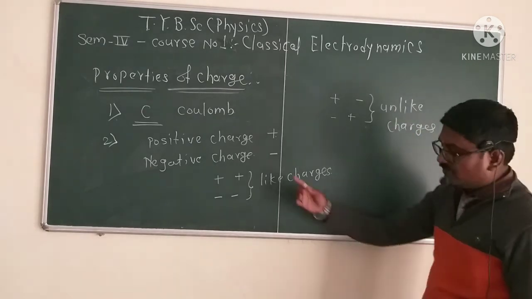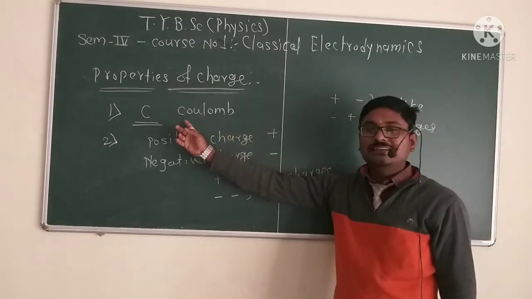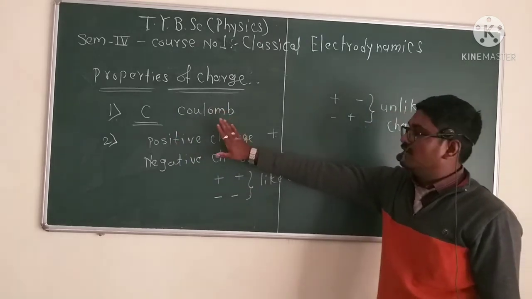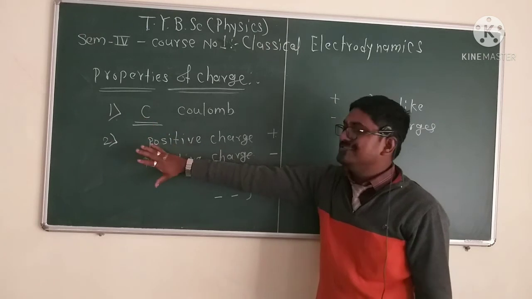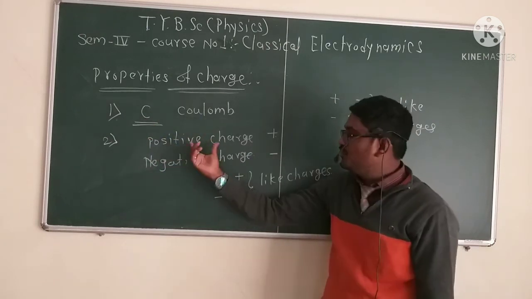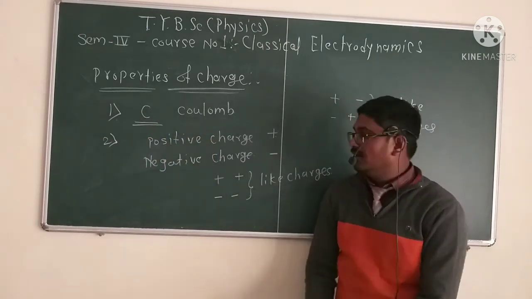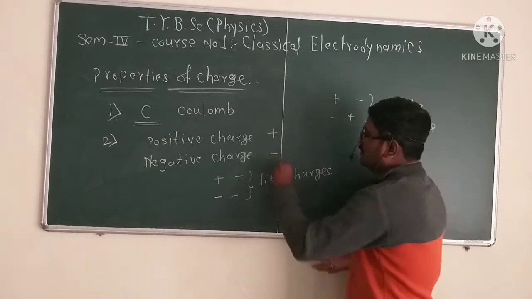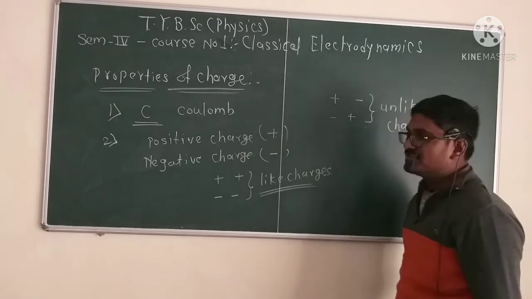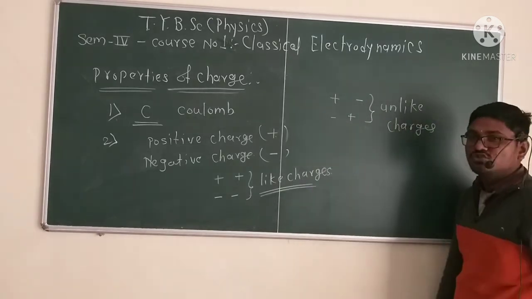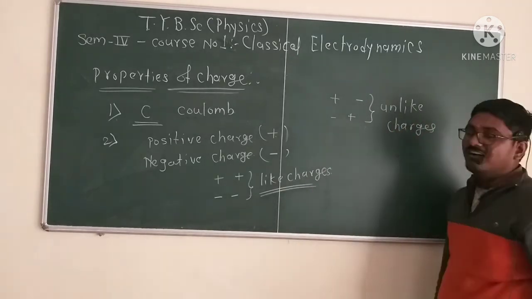So the first basic property is that the unit of charge is the coulomb. The second is that there are two types of charge, positive and negative. Positive-positive or negative-negative are called like charges, and positive-negative or negative-positive are called unlike charges.